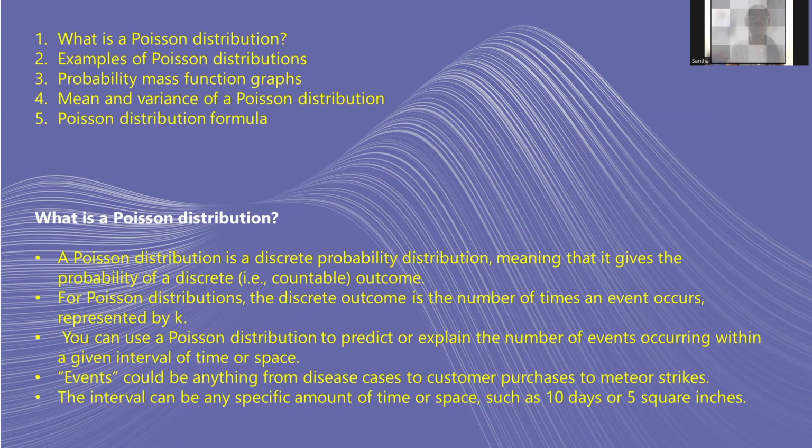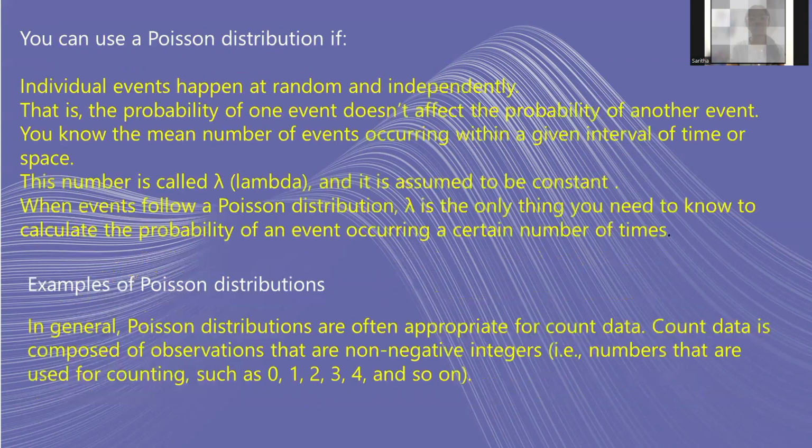You can use a Poisson distribution to predict or explain the number of events occurring within a given interval of time or space. Events could be anything from disease cases to customer purchases to meteor strikes. The interval can be any specific amount of time or space, such as 10 days or 5 square inches.